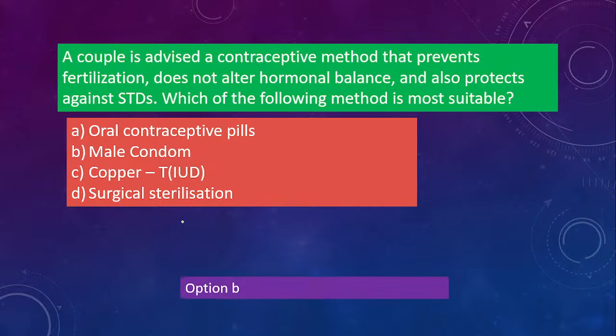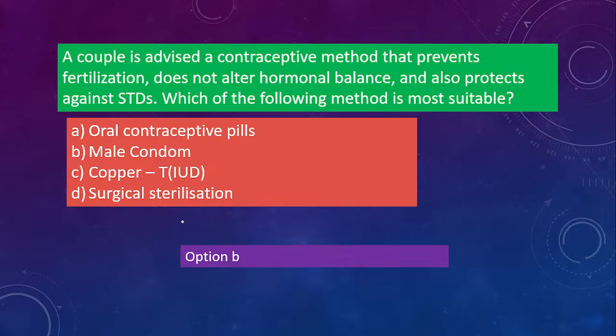So the correct option is male condom. With surgical sterilization, the person will never become pregnant, so we cannot go for surgical sterilization. Copper T can cause infection and hormonal imbalance. Even oral contraceptive pills have a lot of side effects related to hormonal balance. So the best is to use a male condom. Okay, so this is over.